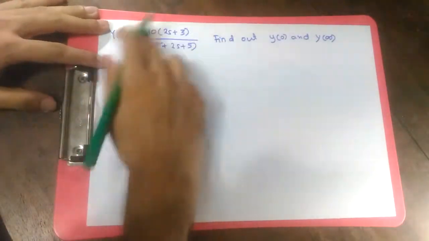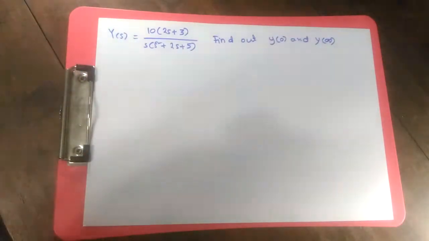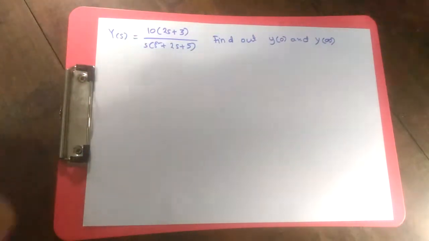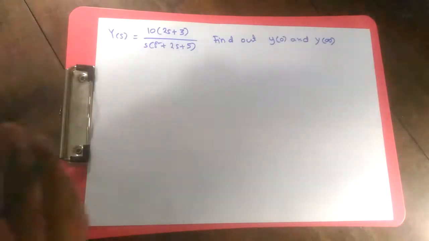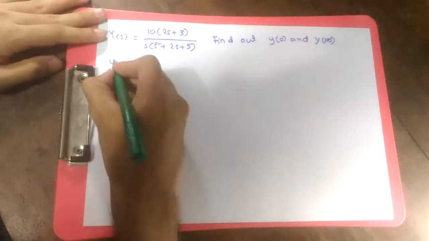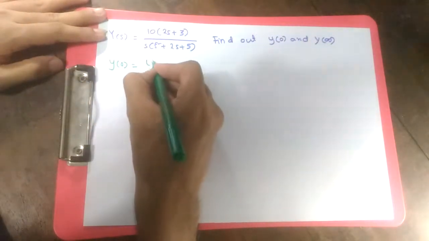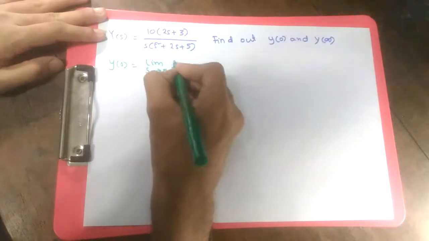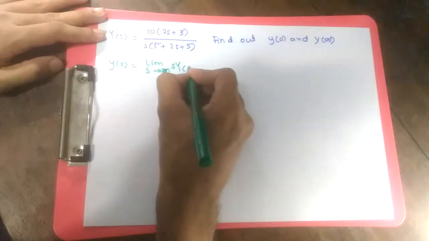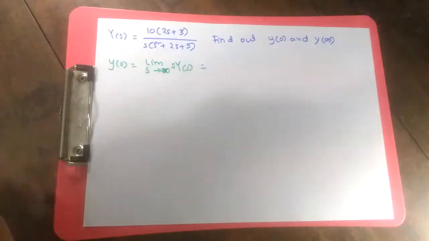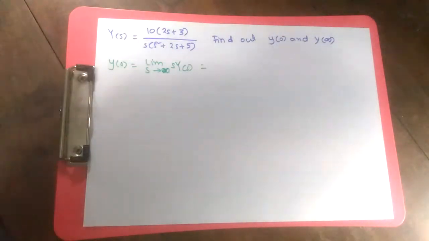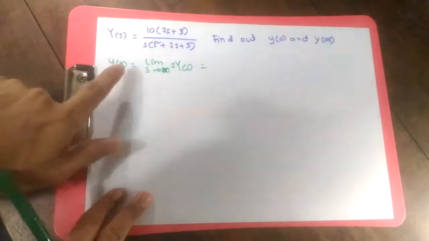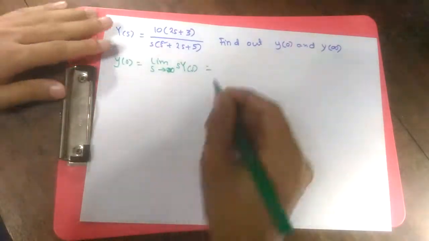Now we're going to use these theorems. It has been asked that this is our Laplace transformation of some unknown signal, and we want to find the signal's value in the time domain at t equals 0 and infinity. So what is y of 0? Y of 0 is going to be limit s tends to infinity of s Y of s. Remember, there is a transposition between 0 and infinity. When we want to know the value at 0, the limit should be infinity.